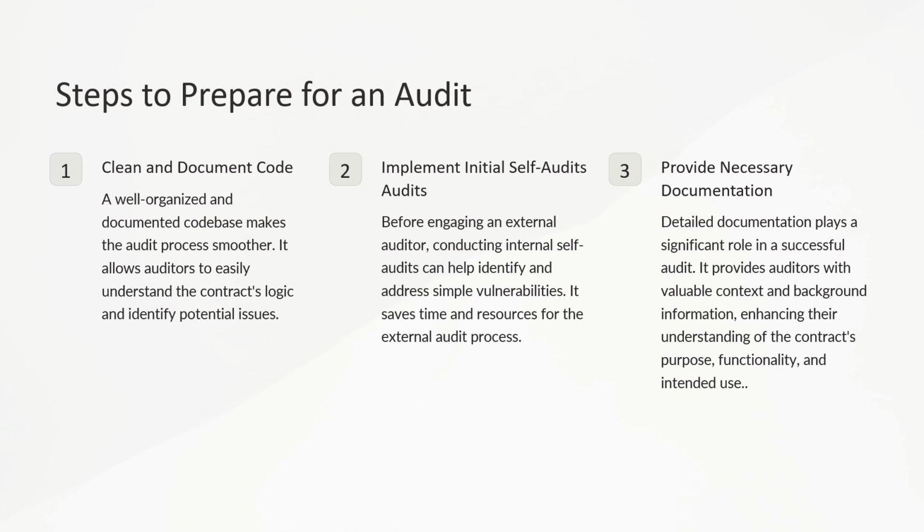Let's look into some steps to prepare for an audit. A well-organized and documented code base makes the audit process smoother. It allows auditors to easily understand the contract's logic and identify potential issues. Think of your smart contract code as a research paper. If it is clear, well organized, and properly annotated, it's easier for auditors to understand it and provide constructive feedback.